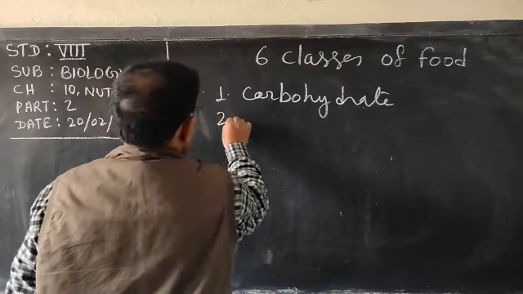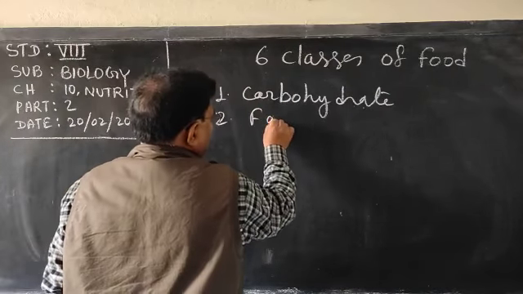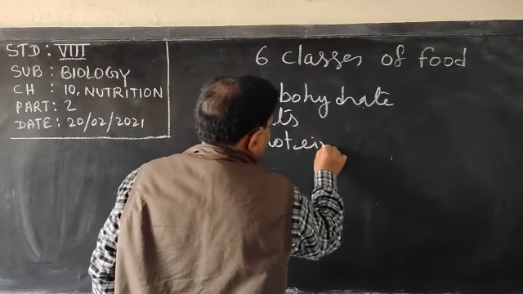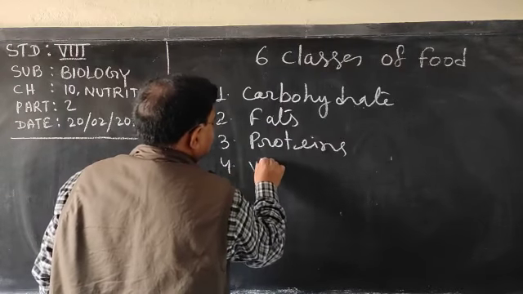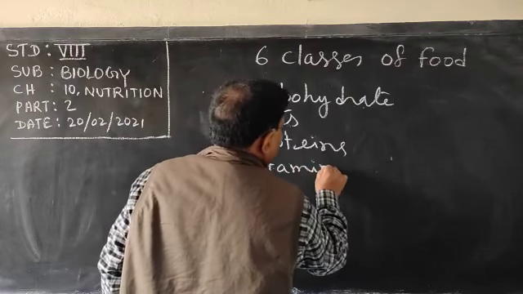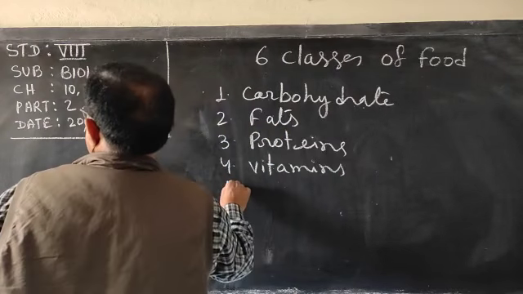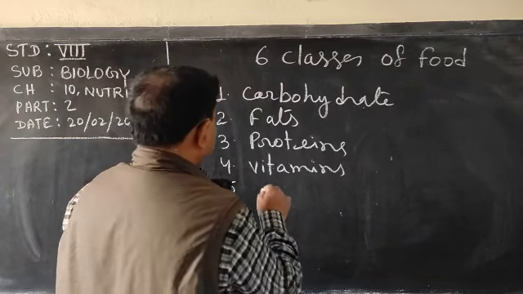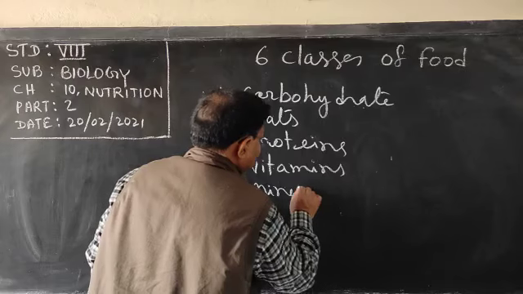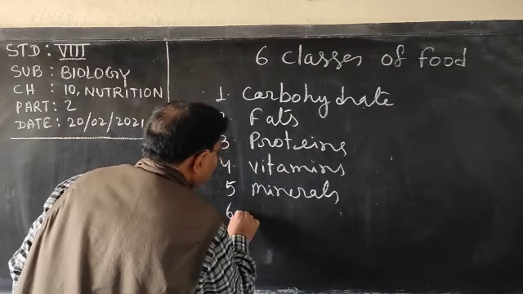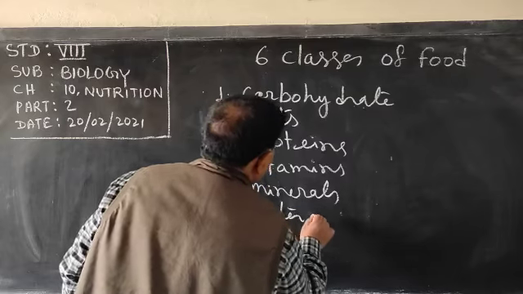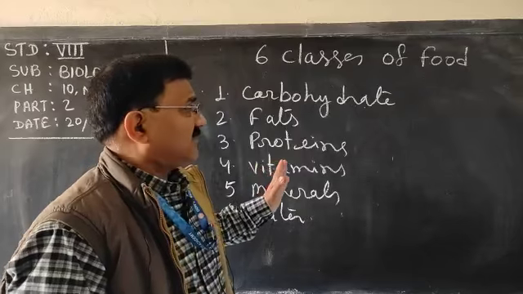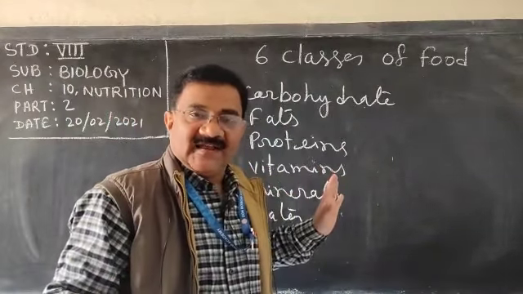Number 2 is fats, proteins, vitamins, minerals. And 6 is water. So there are 6 classes of food, and we are going to discuss each of the food in detail.